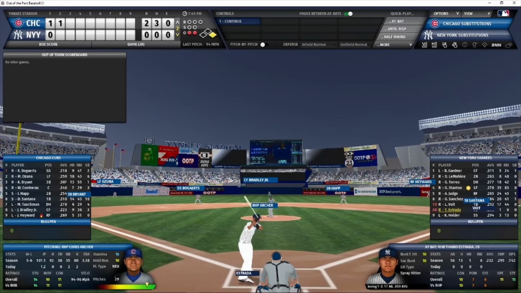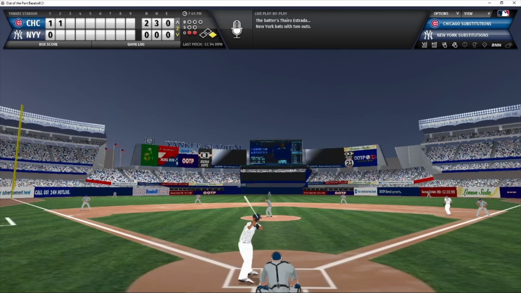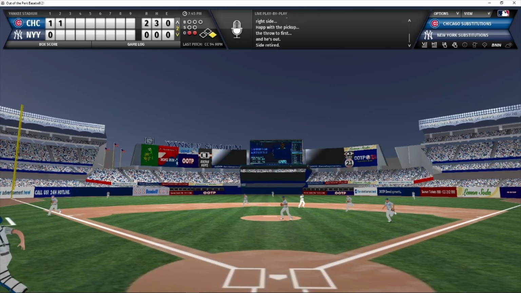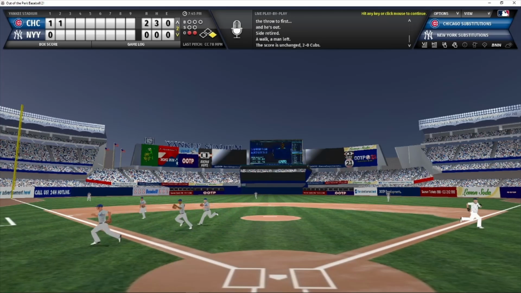He's playing third base for the Yankees today. First pitch to Estrada. Ground ball to the right side. Happ has it, throws to first, and that will be the 3rd out of the inning. We go to the top of the 3rd. It is 2-0 Cubs.